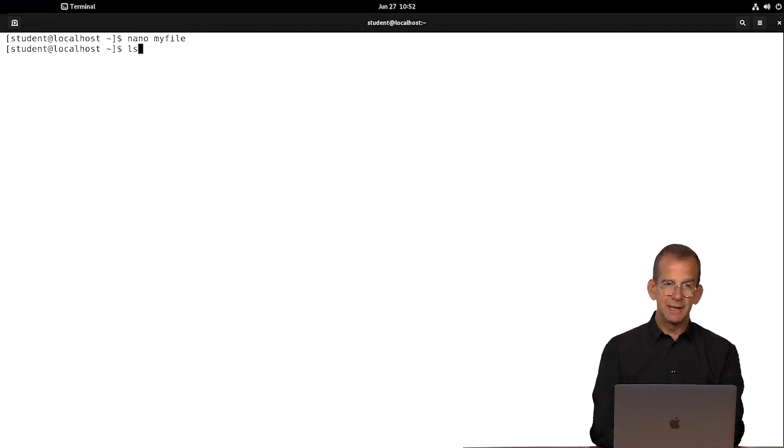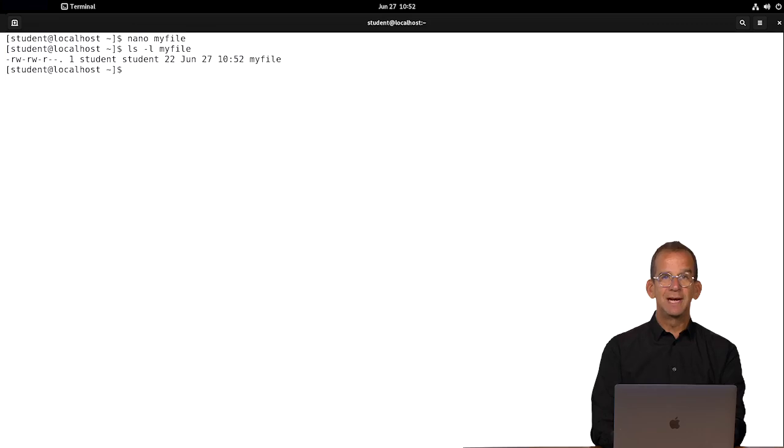Can we check that? Yes, we can. ls -l myfile. Hey, did you see that? This is what we call bash completion. I'm typing in m, then I press the Tab key, and as I have one file only that has a name starting with an m, here we can see the file exists. And that's the file that we just created. And that's how easy it is to work with Nano.